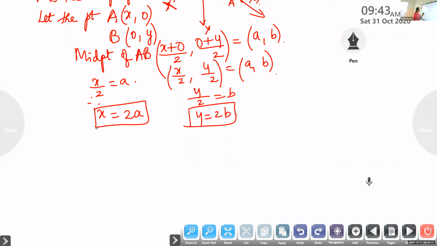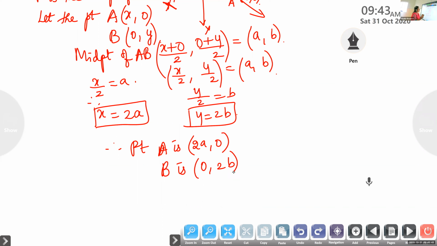Therefore, the point A is (2a, 0) and the point B is (0, 2b). Is it clear, children? We are getting point A as (2a, 0) and point B as (0, 2b).